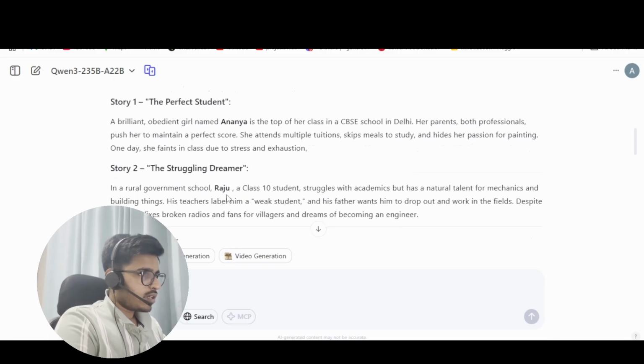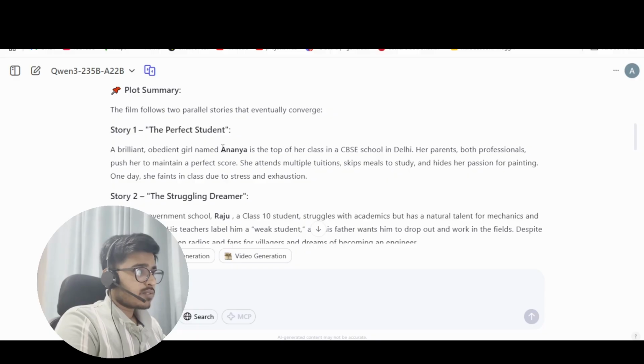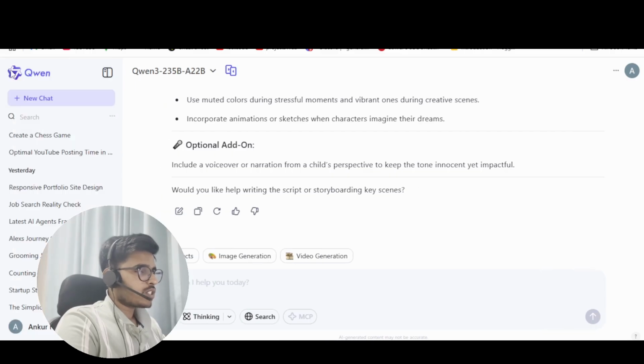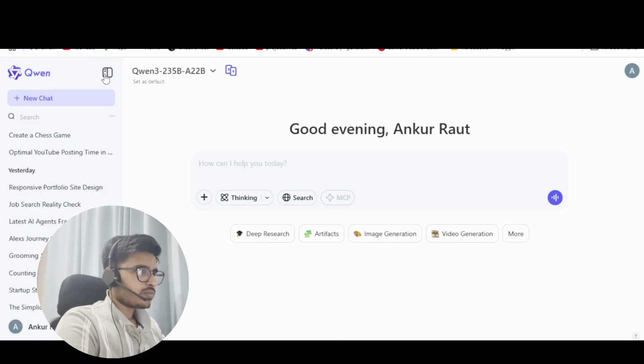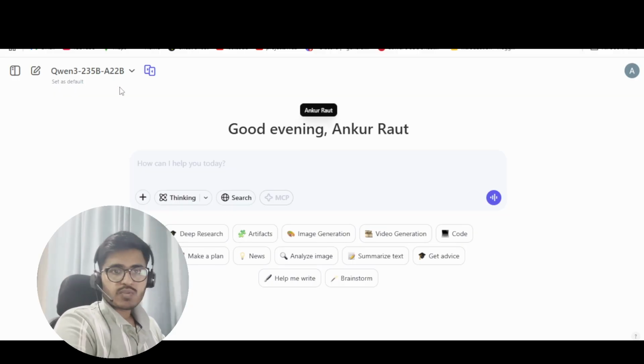But this is quite good that we have got the names as well. If you see, by itself it has picked up Indian names, and it has come up with some idea. So looks good to me. And this is quite interesting. If you feel that this is interesting, then please do hit like and comment as well, because I just felt that this is something that maybe we have missed. We have not been talking a lot about Qwen, but there is this platform as well.